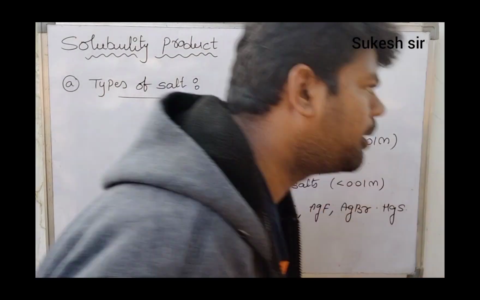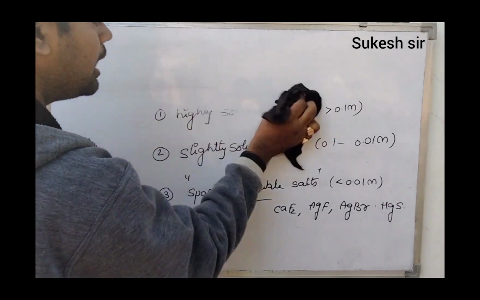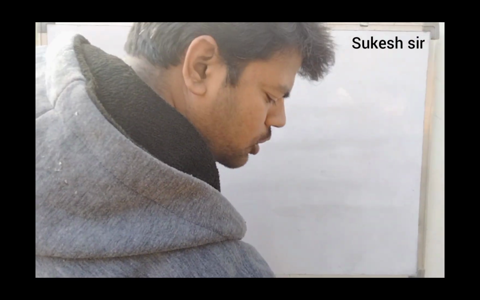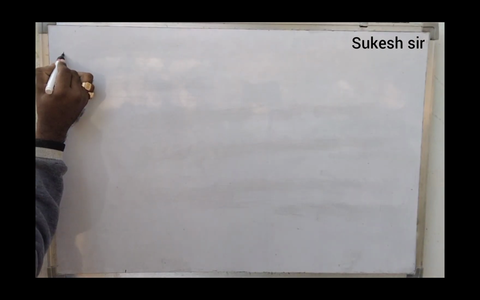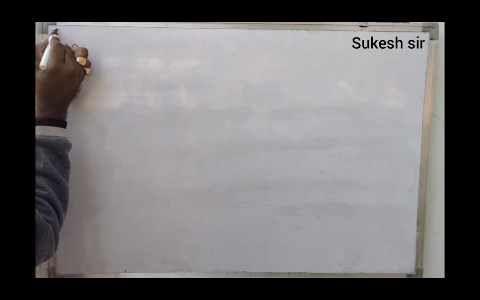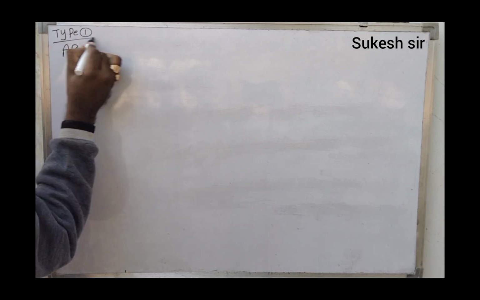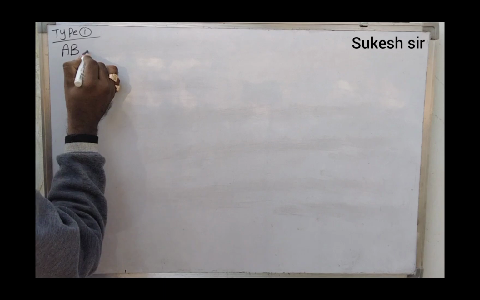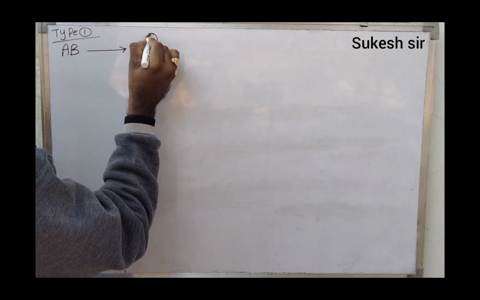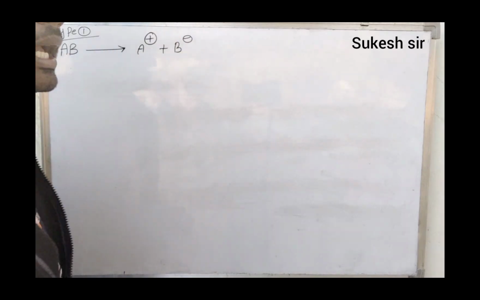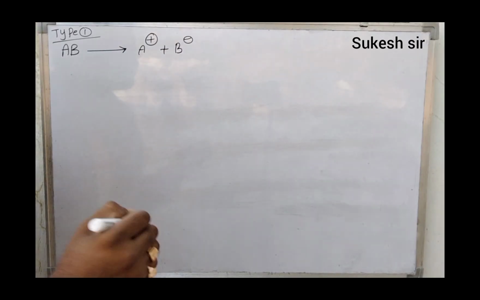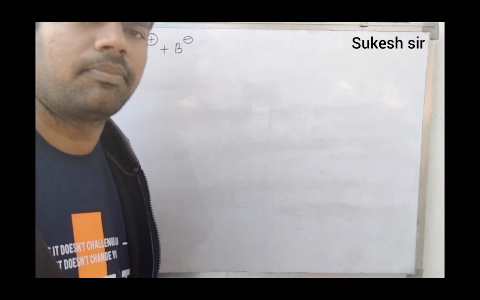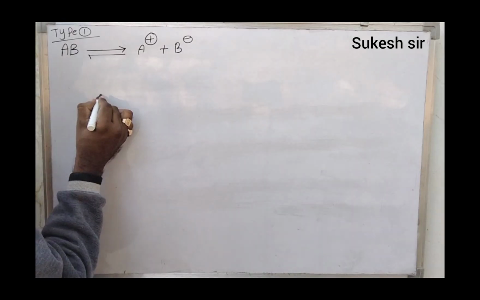Before getting to the solubility product, let us take some simple examples. Let us suppose we take AB, a sparingly soluble salt. If this AB dissociates into A plus and B minus, we know that an equilibrium will be established, and this is a reversible reaction. What will be the equilibrium constant here?